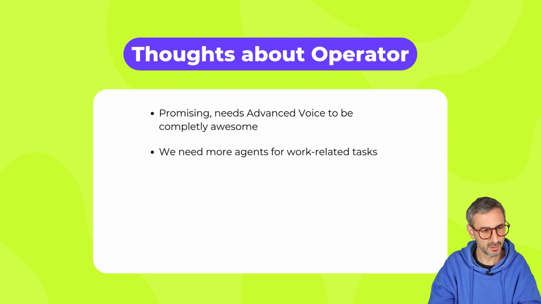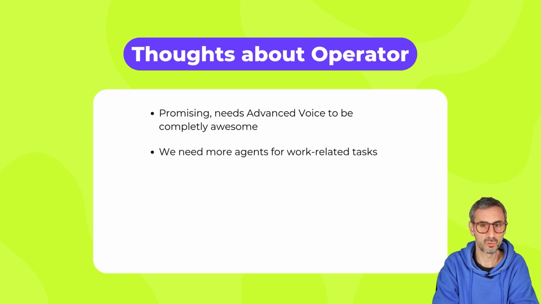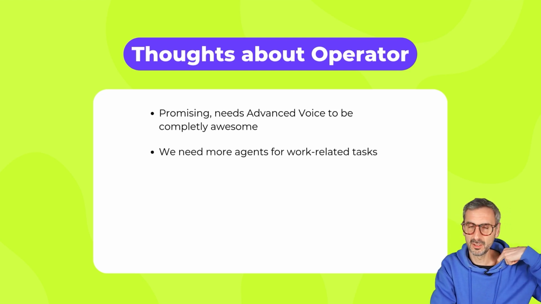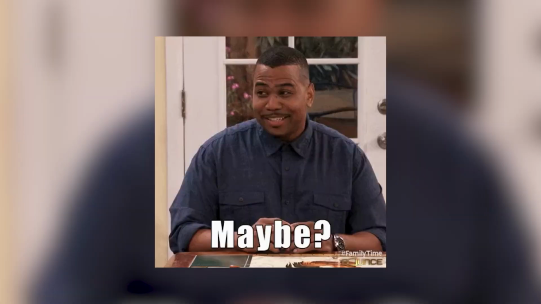Also, we've seen all of the demos being about purchasing stuff. Now, these are useful everyday tasks that I do in my normal life. But what about doing some work stuff? Like, could we have an agent that actually works for me instead of doing my shopping and my groceries? That would be interesting. Now, when OpenAI said, this is our first agent, we're going to start small, maybe that's what they meant.